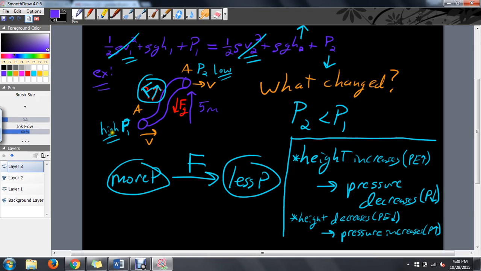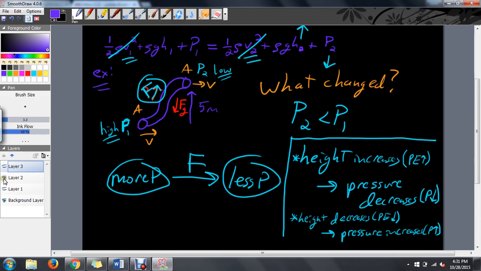Creating a low pressure system here, a high pressure system here, and that creates the force vector from more to less pressure that goes against gravity, thus maintaining the speed. Otherwise, gravity would slow the fluid down, but because the velocity must stay the same because it's incompressible, the force points from high pressure to low pressure. So the summary, just know what's in this box. Height increases, which means potential energy increases, means pressure decreases. And if the height decreases, potential energy decreases, means the pressure increases.